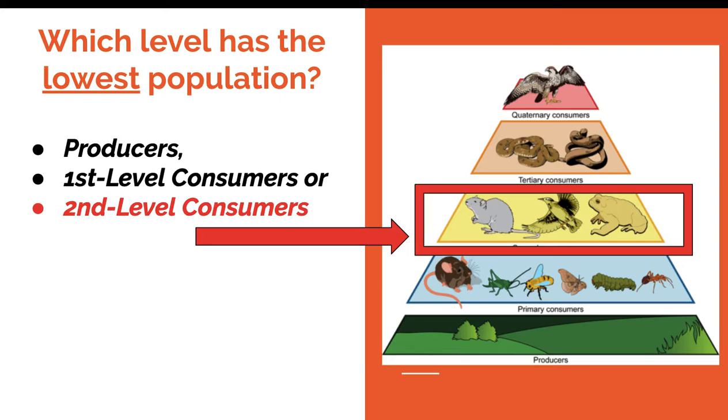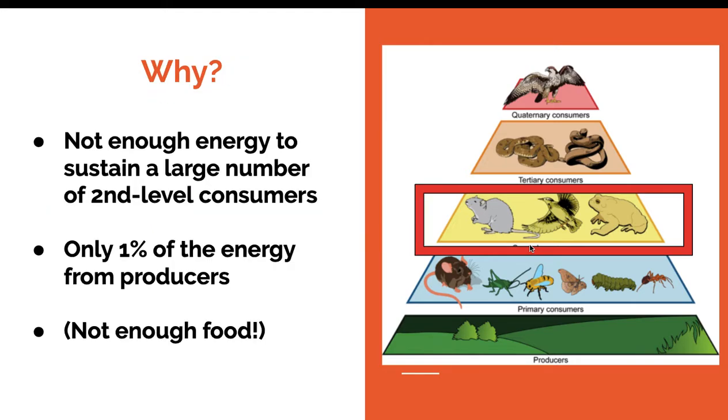And I'm sure you guys probably can figure this out. The higher you go on the energy pyramid, the fewer number of populations you're going to find, because there's not enough food for them. Quite frankly, there's just not enough energy to sustain a large number of secondary consumers. Okay, they're going to need a lot of energy. The energy that we get from the producers, they produce 100%, remember? And I told you I wasn't going to ask you to remember the math, and I'm not going to ask you that, but just remember, as they go up, they're going to decrease.